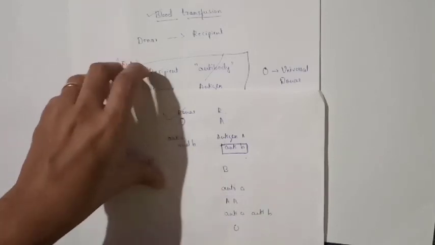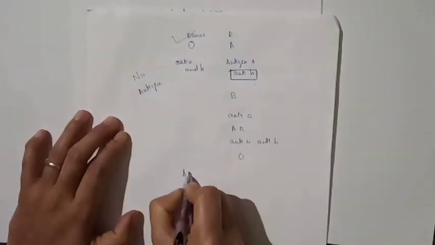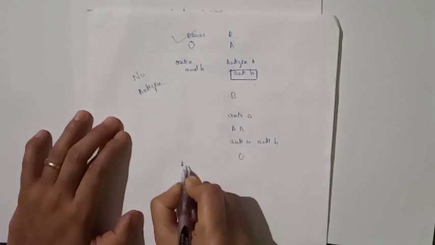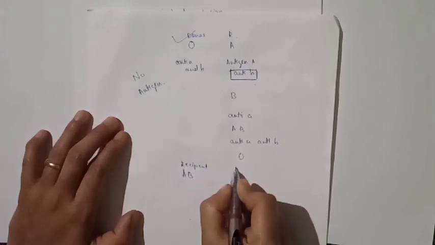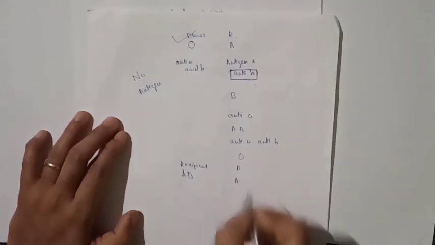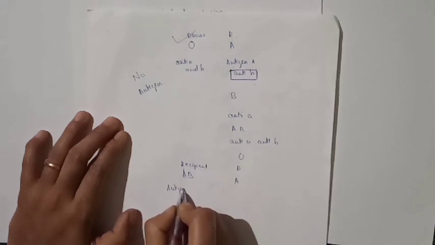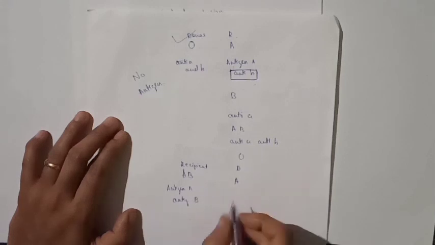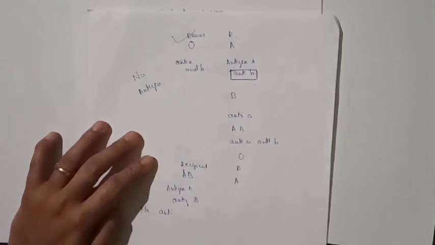Clear for you? But in the case of blood group AB, this is the recipient and this is the donor. Consider the donor first as A. In the recipient blood group, antigen A and antigen B are present, and no antibodies are present.